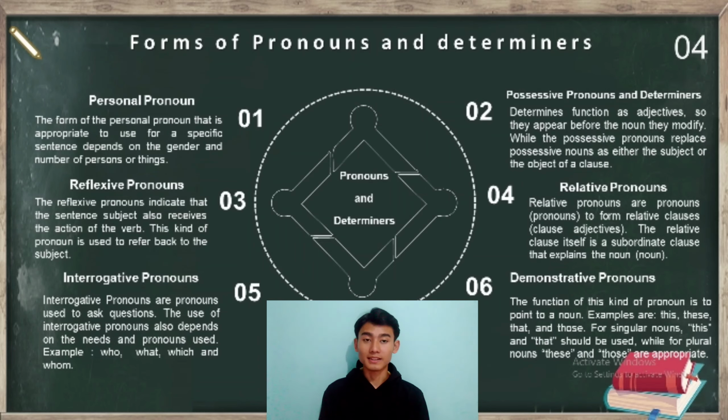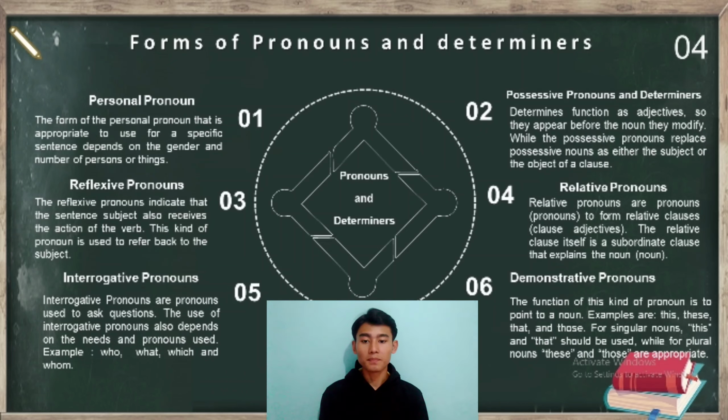Form of pronouns and determiner. Number 1, personal pronouns. The form of the personal pronoun that is appropriate to use for a specific sentence depends on the gender and number of the person or thing. And number 2, possessive pronouns and determiners. Determiners function as adjectives, so they appear before the nouns they modify, while the possessive pronouns replace possessive nouns, whether as the subject or the object of a clause.